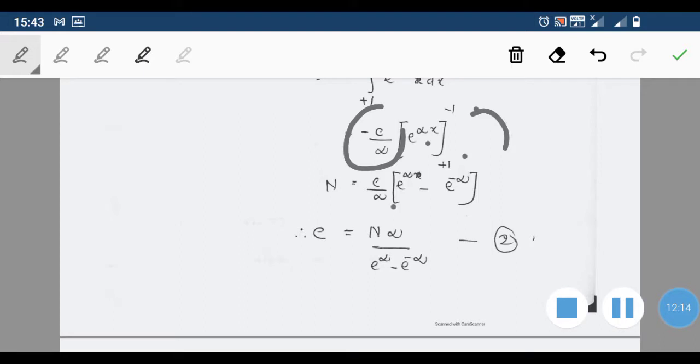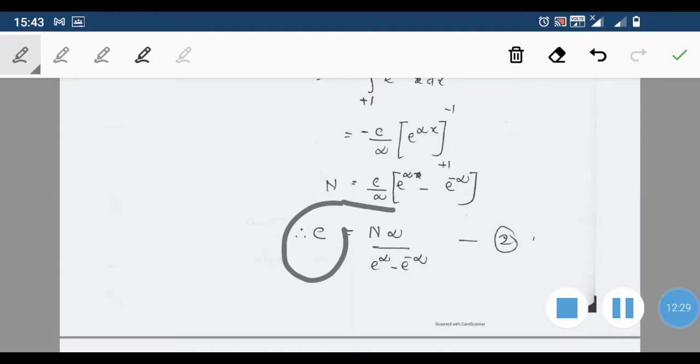First of all we substitute the upper limit, e raised to alpha, minus e raised to minus alpha, the lower limit. So from this we get C, the constant of proportionality, which we can write by cross multiplying as N into alpha divided by e raised to alpha minus e raised to minus alpha. So that is the value of the constant of proportionality.